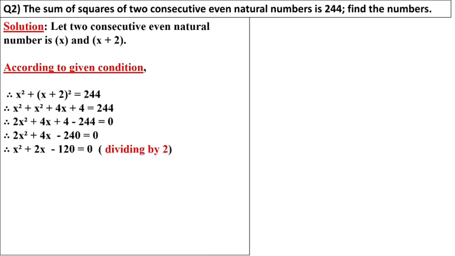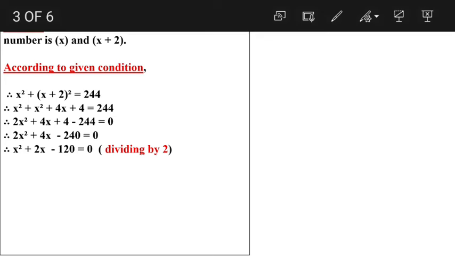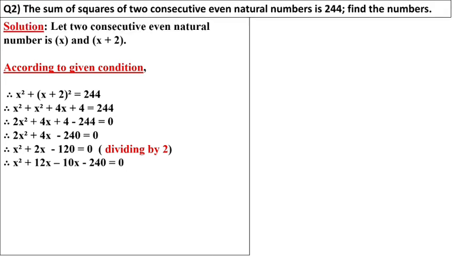So by dividing by 2, because 2x square divided by 2, 4x divided by 2, 240 divided by 2, we get x square plus 2x minus 120. Now we'll split the minus 120 to get 2. By splitting we get plus 12 and minus 10. What is common between x square plus 12x? x is common, so x plus 12 will come here. The same bracket will be copied here. The third term we have minus 10x, so x will go inside, remaining minus 10. The common bracket is x plus 12, the uncommon bracket is x minus 10 equal to 0.